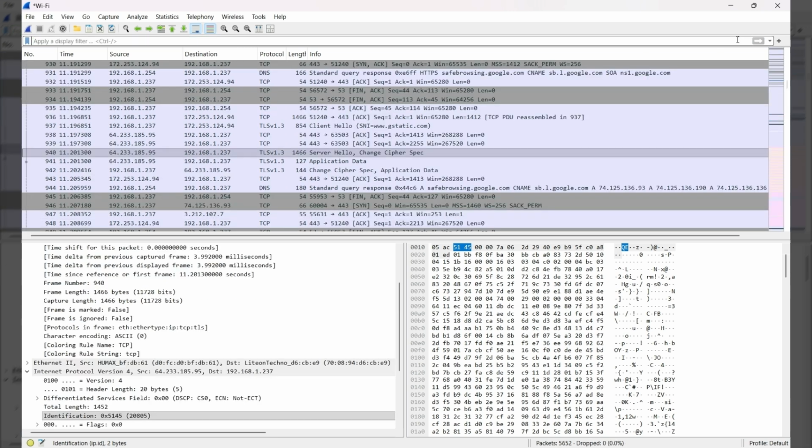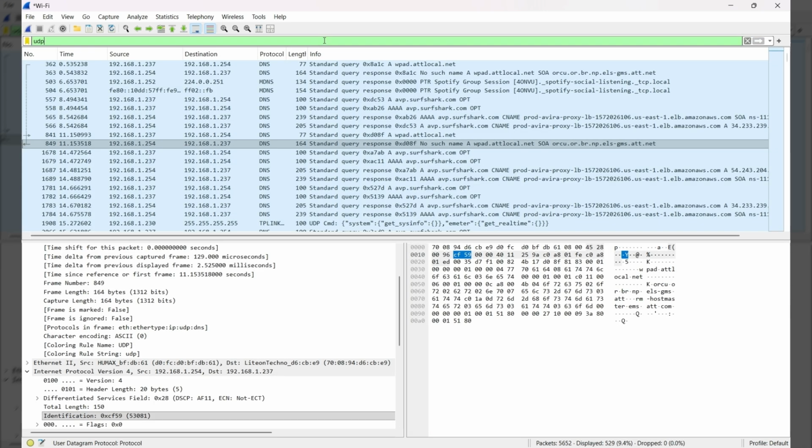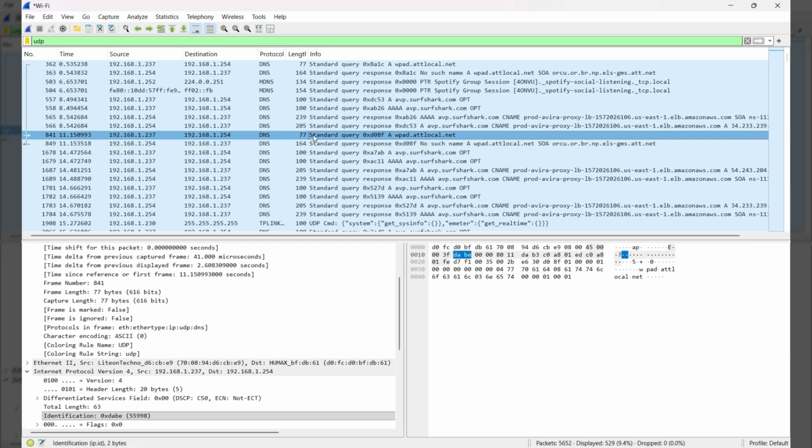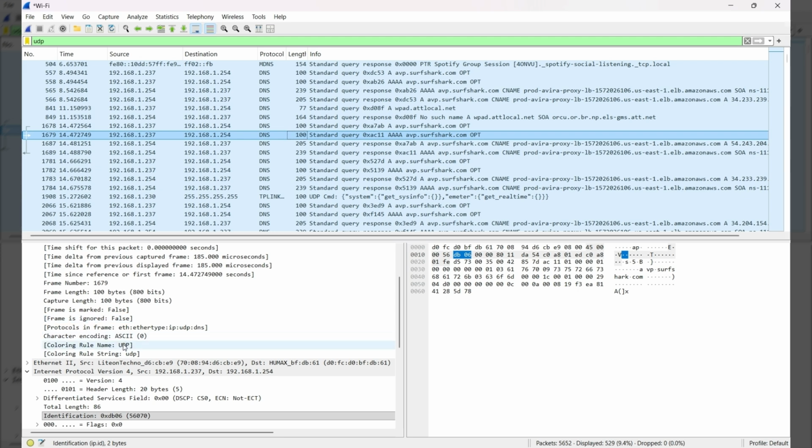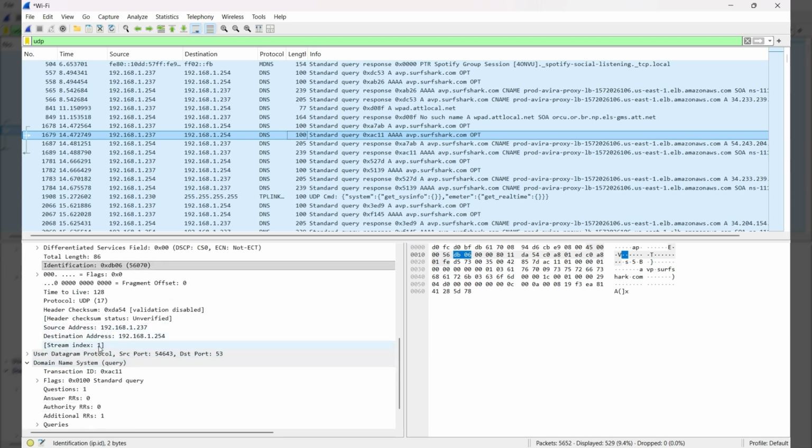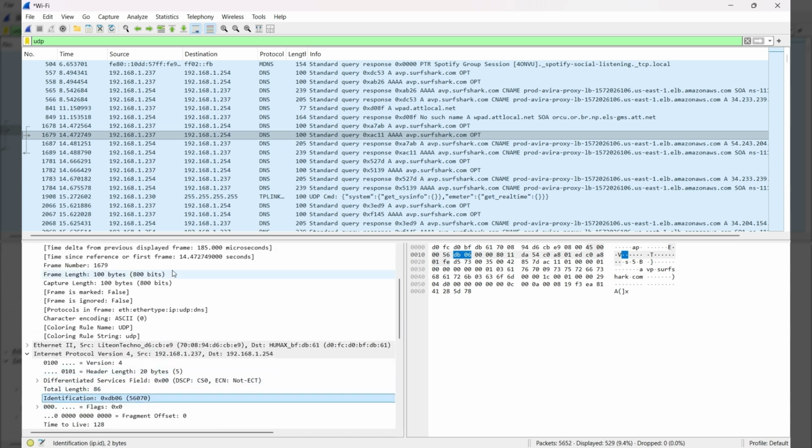Now we can look up one more thing, which would be a UDP connection. This is the opposite of TCP. This is a connectionless connection, which is used for streaming videos, movies, anything that you can just watch. There's more information right here. You can see checksum values, the programs, what port it was using, just things like that.